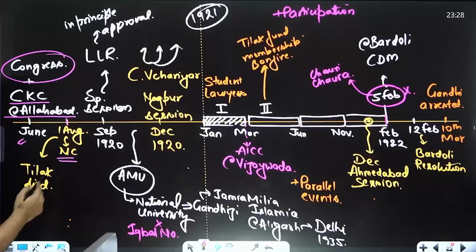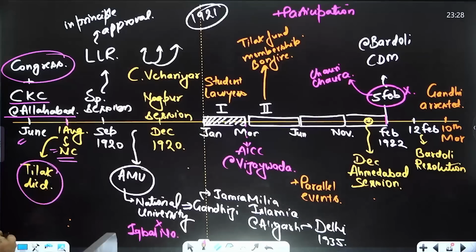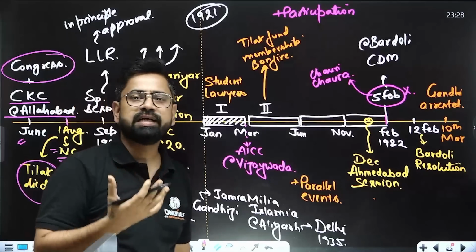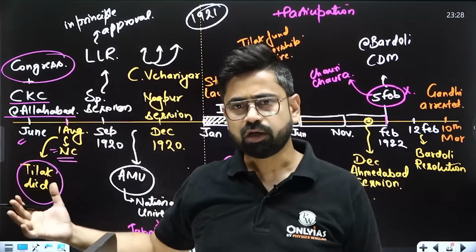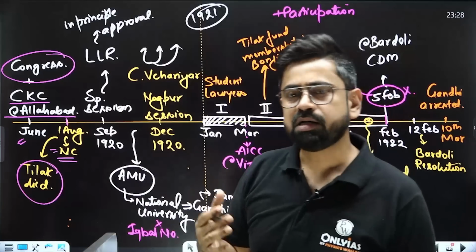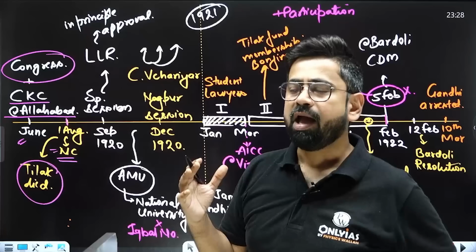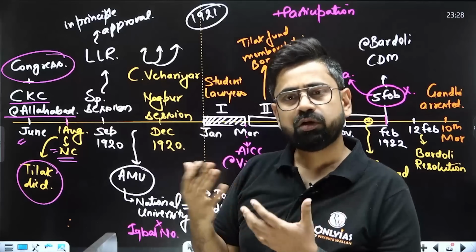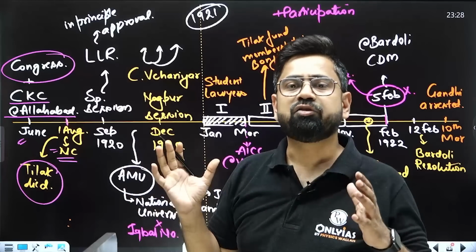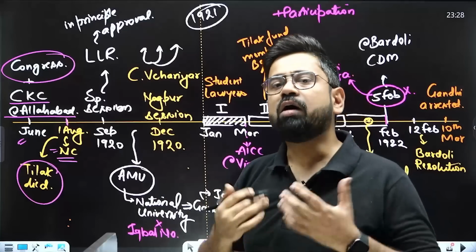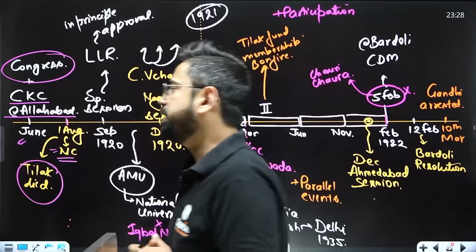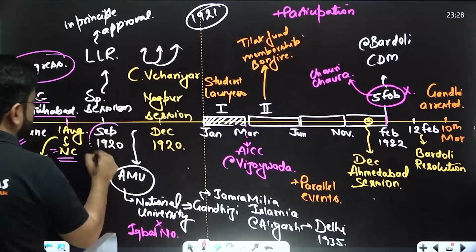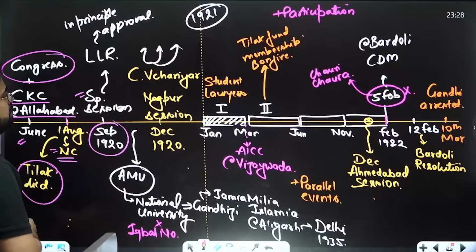We lost Tilak. So the date which was supposed to be the starting date of non-cooperation, Congress is not completely onboarded, but we lost Tilak over here. The death of Tilak was basically a signal to the followers of Tilak and to everyone that yes, we also have to join this movement. So all apprehensions were gone, and immediately in September 1920 there is a special session.